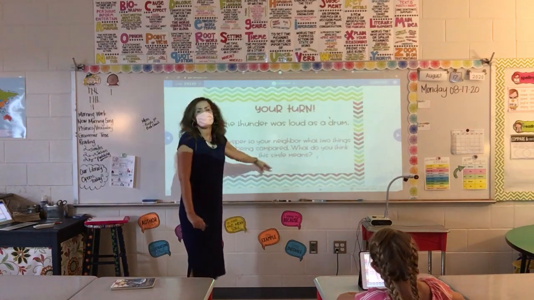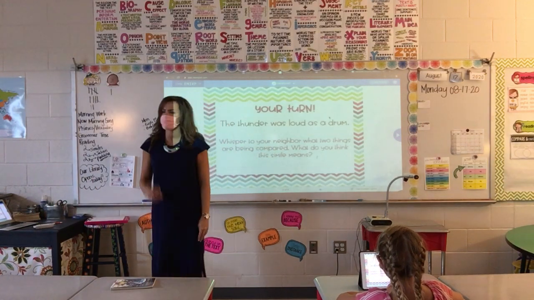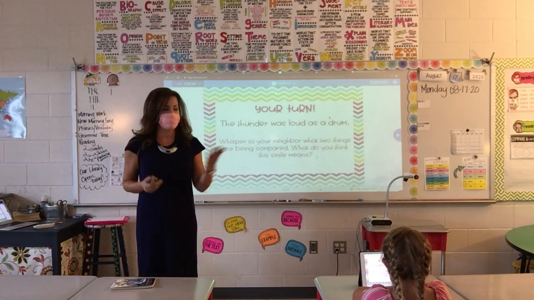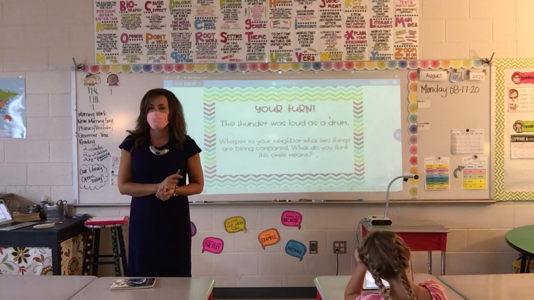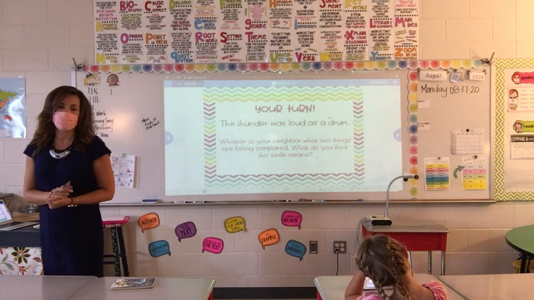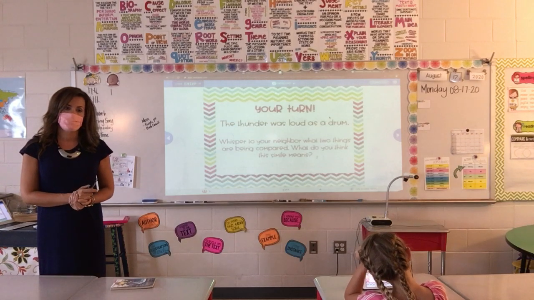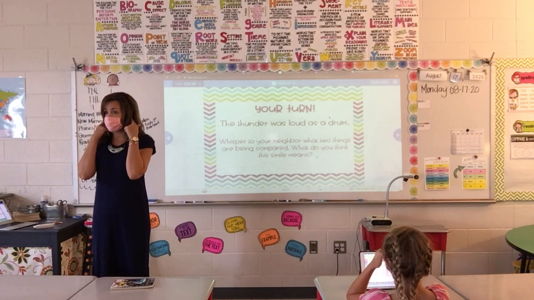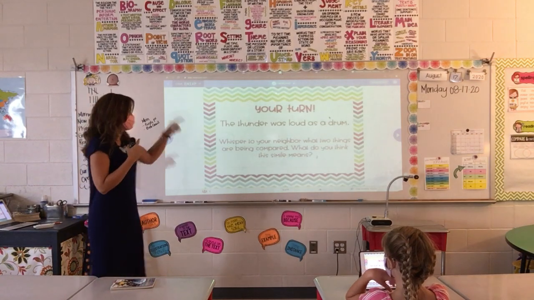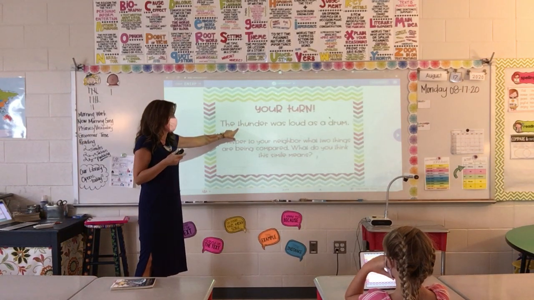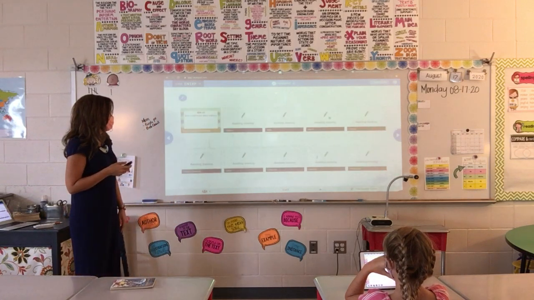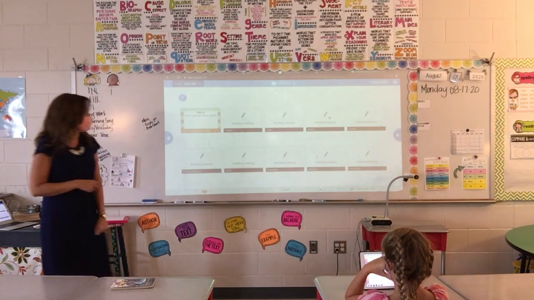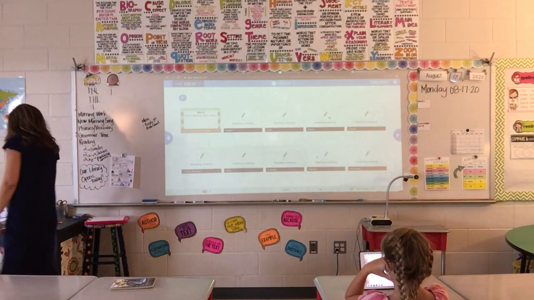What do you think that this means? Why do you think the author is comparing a thunder to a drum? Mackenzie? Because they're both loud. They're both very loud, and we can imagine how loud a drum is, and it helps us to think about what the thunder might sound like. Very good. All right. On this one, you are going to try it.